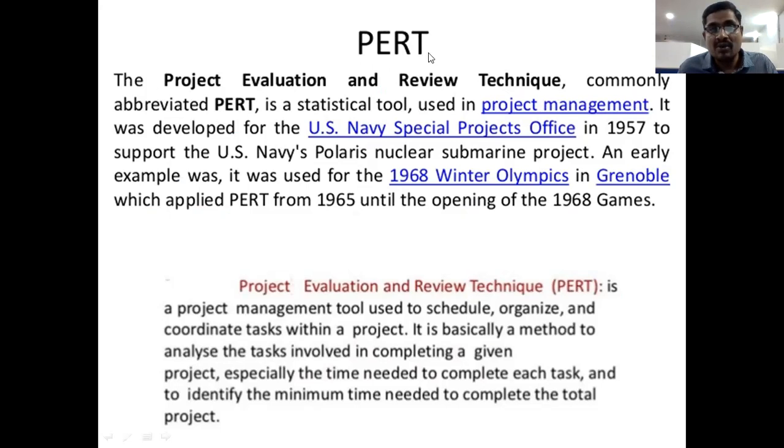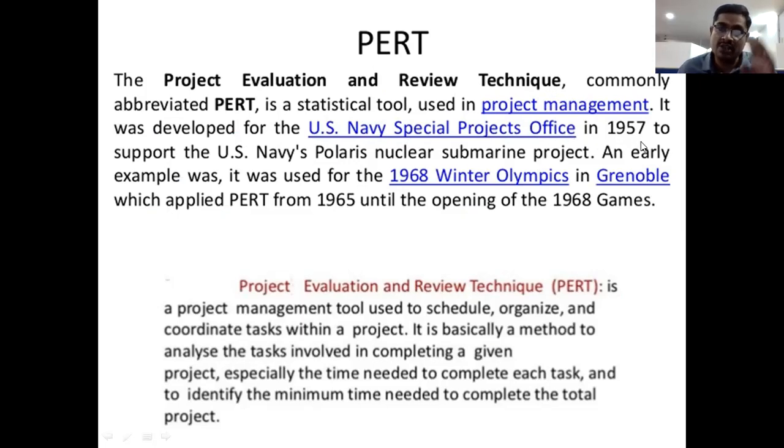So here, PERT is a statistical tool used in the maintenance of very huge, big projects, right? It was developed by the US Navy Special Projects Office in 1957.